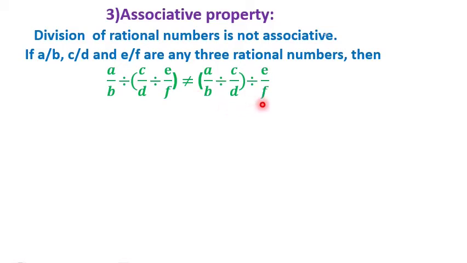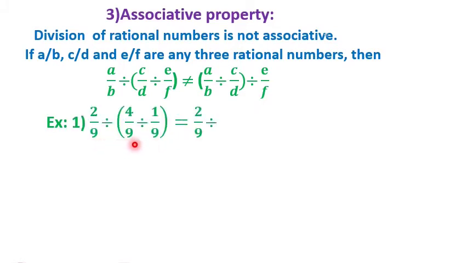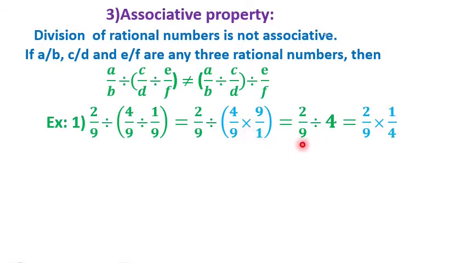For example, 2 by 9 divided by (4 by 9 divided by 1 by 9) is equal to 2 by 9 divided by 4, which is equal to 1 by 18.